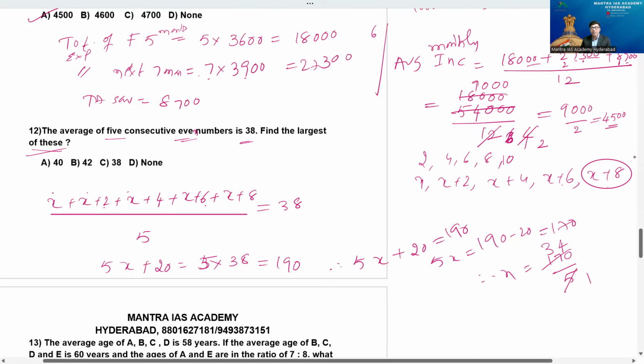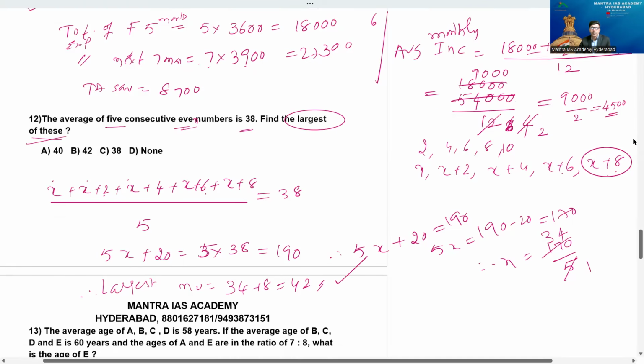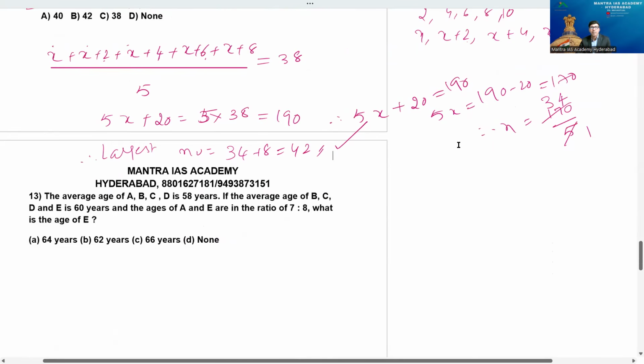Reason, it is the first number. He's asking the largest number. So largest number is 34 plus 8, it's 42. I'll check once again because none is there. In every number we have x. Exactly, answer is 42. Confirmed. No doubt in that. Last number is 42.